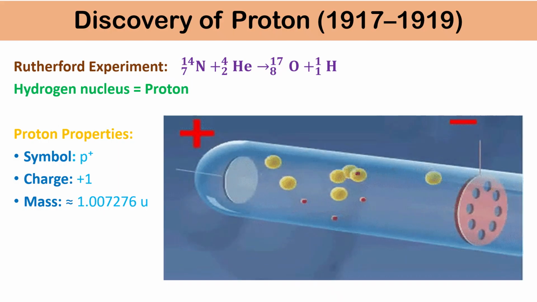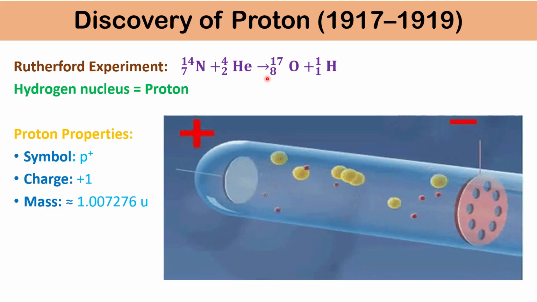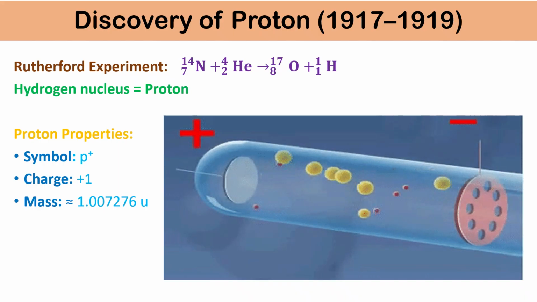How did they get that? Rutherford performed an experiment by bombarding nitrogen gas with alpha particles, and he observed that the nitrogen nucleus released hydrogen nuclei. So he concluded that the hydrogen nucleus is a fundamental positive particle present inside atoms.